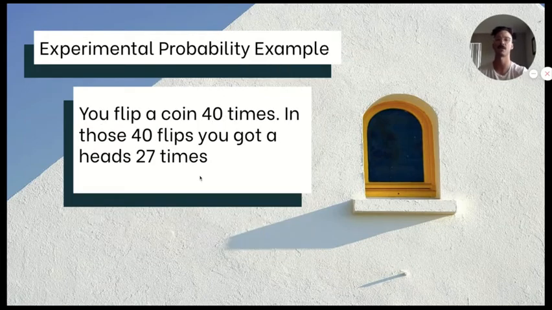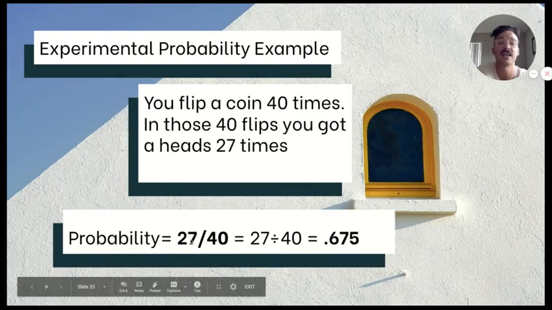I think I have another example here. So if you flip a coin 40 times, in those 40 flips, you get heads 27 times. So if I wanted the experimental probability of getting heads here, I'm going to look at what I actually did. I got 27 out of 40. So that would be 27 divided by 40, or 0.675 would be the probability there. 27 over 40 is okay too.